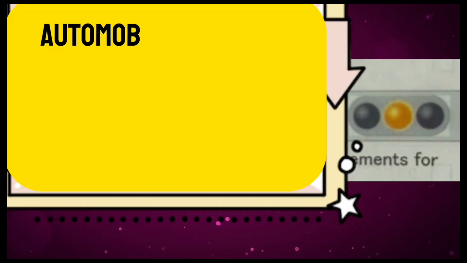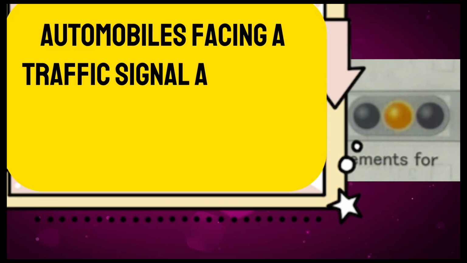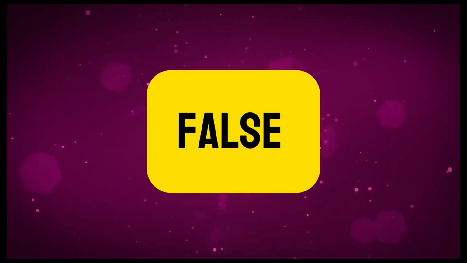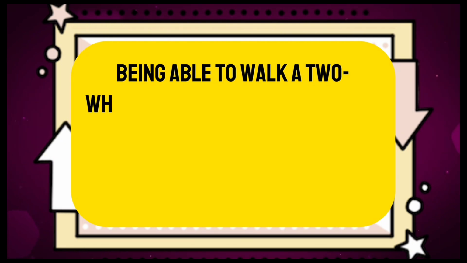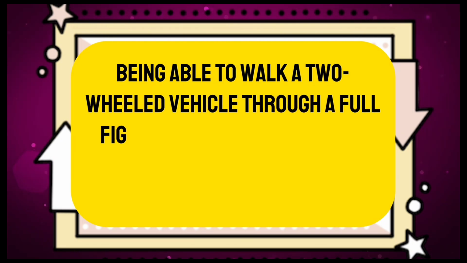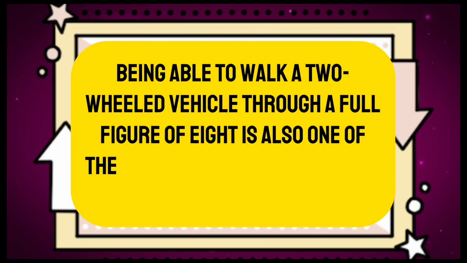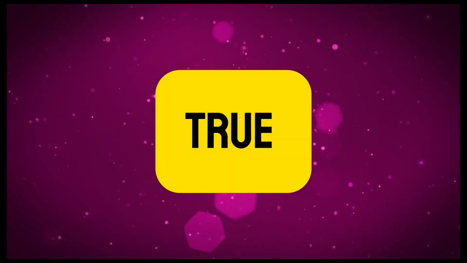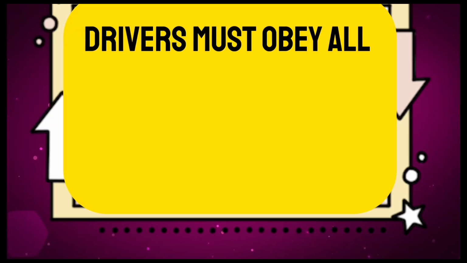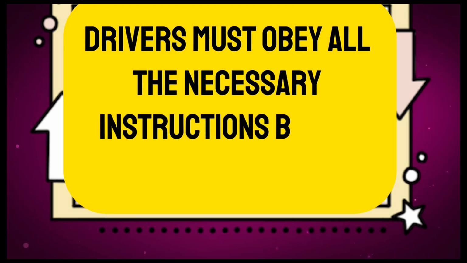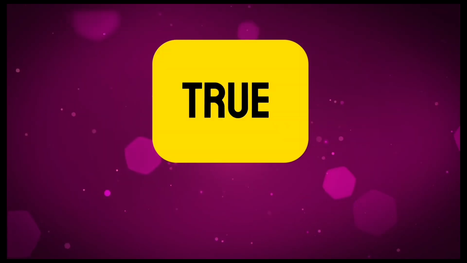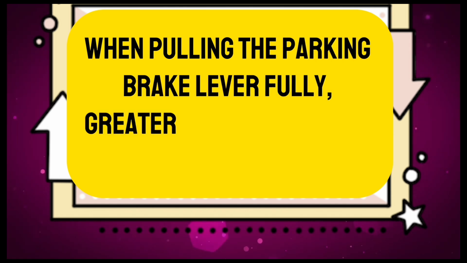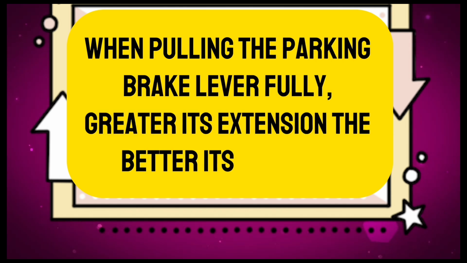False. Automobiles facing a traffic signal as shown in the figure must stop in any situations. False. Being able to walk a two-wheeled vehicle through a full figure of 8 is also one of the requirements for selecting an appropriate vehicle type. True. Drivers must obey all the necessary instructions by the police officers. True. When pulling the parking brake lever fully, greater its extension, the better its function.